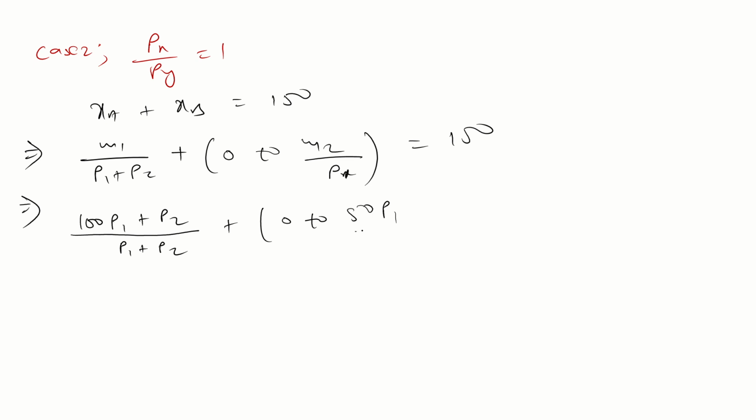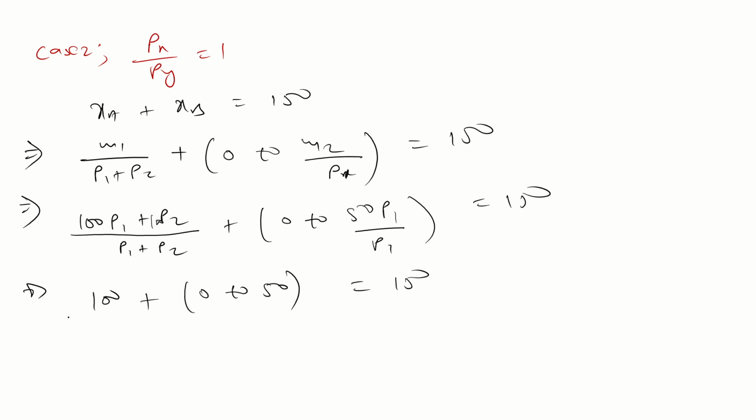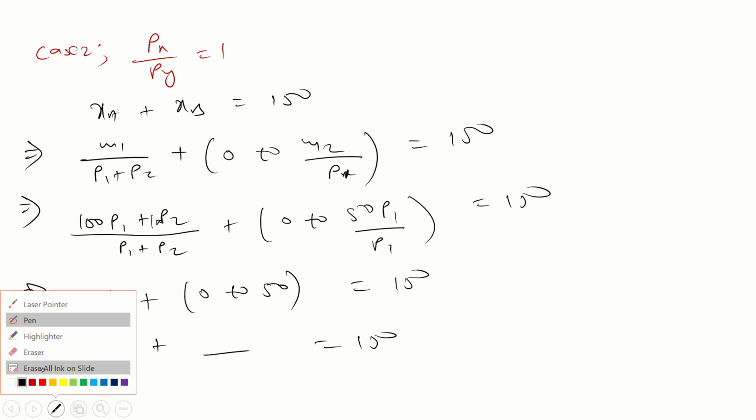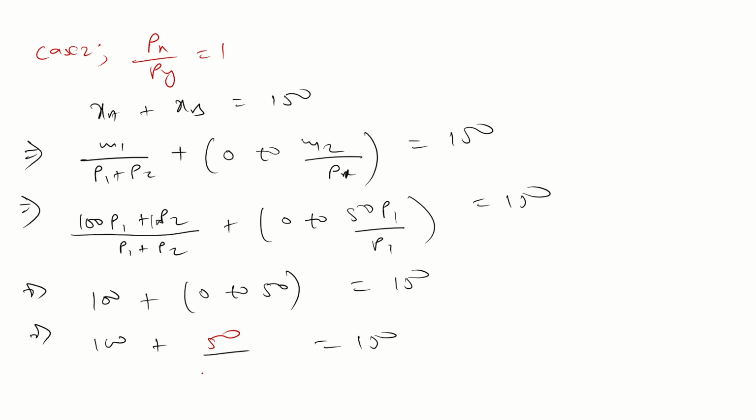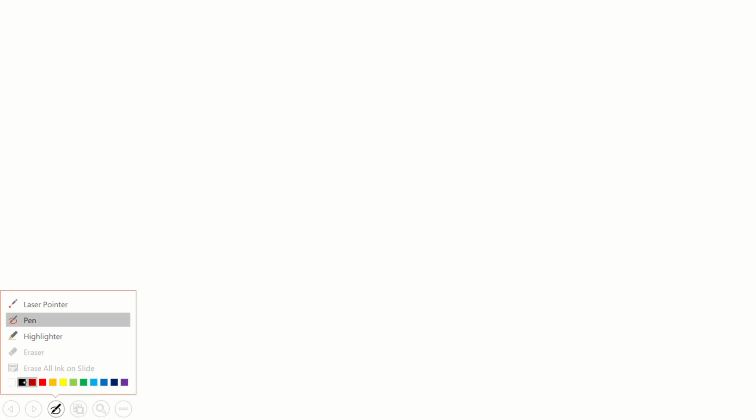So if you take 100 common, P1 plus P2 divided by P1 plus P2 cancel. 100 plus 0 to 50 equals 150. Guys, this is 0 to 50, so if we put 50 here, this is possible now. 150 is equal to 150. So this is also possible. Guys, similarly, you find the value of case 3 and tell me the answer.